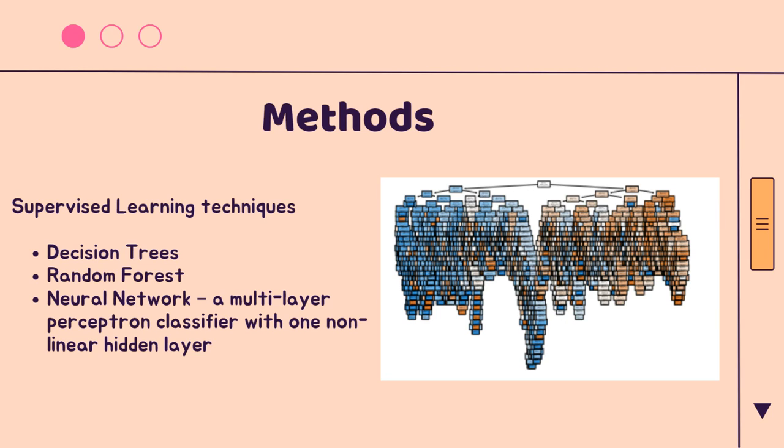For our neural network, we went with a multi-layer perceptron classifier with one non-linear hidden layer. Input values go through this layer and are transformed by ReLU before the output layer transforms them to output values. We chose an Adam solver since it tends to perform well on large datasets, and ReLU since it's a fast nonlinearity. A regularization term is included to prevent overfitting.